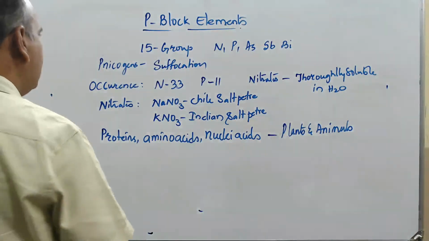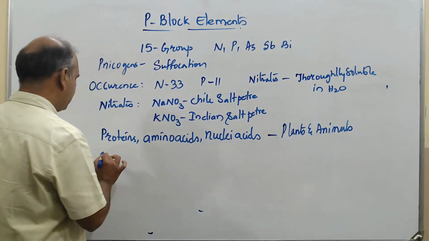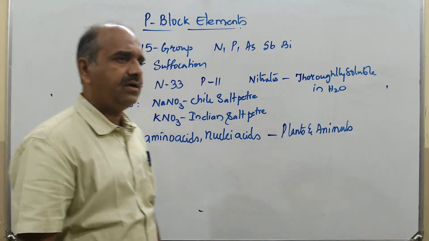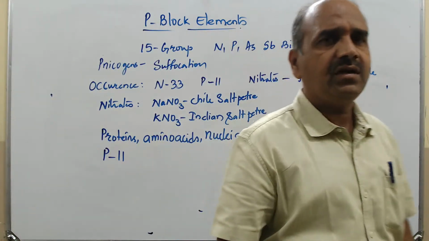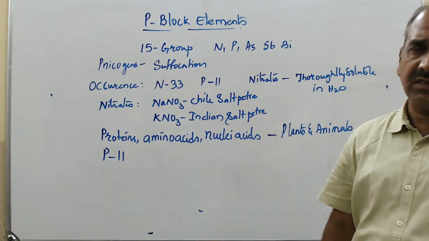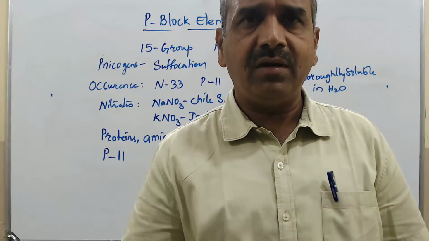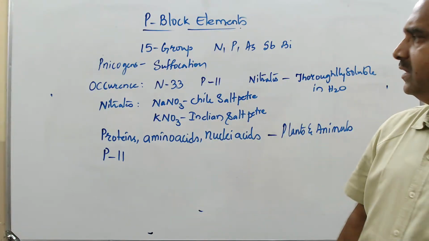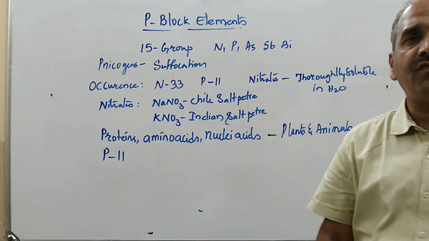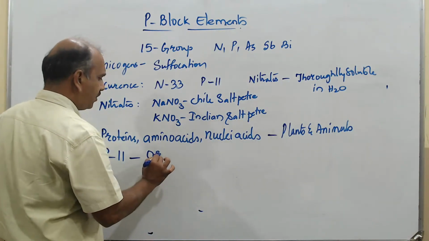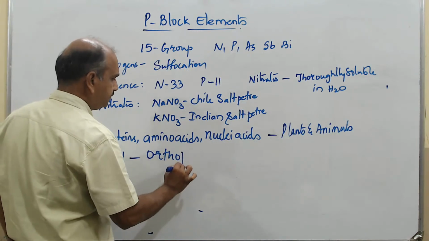Then coming to phosphorus. Just now I told you, it is the 11th most abundant element in the Earth's crust. In what form is it available? Mainly, it exists in the form of orthophosphates.